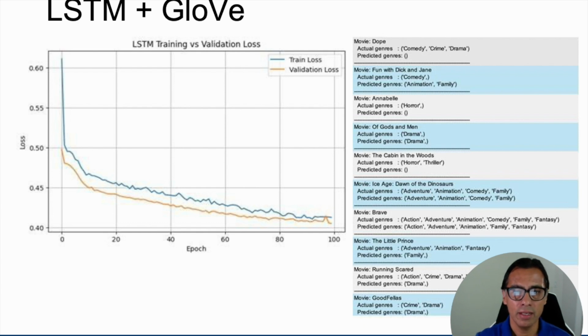In summary, while BERT excels in semantic richness, our hybrid LSTM model provided useful insight, especially with genre imbalance. Both approaches validated that data balancing and model architecture are essential for effective multi-label classification.